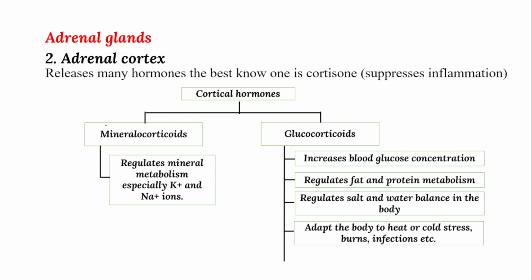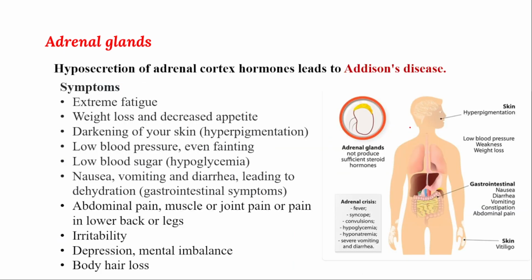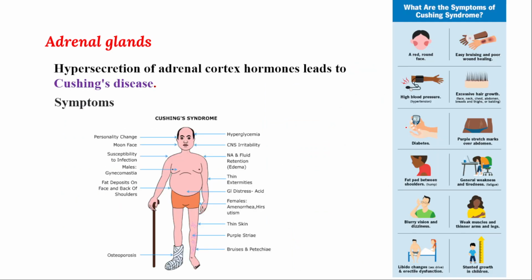Abnormal function of glucocorticoids leads to increase or decrease in blood sugar level, hyperglycemia, hypoglycemia, and restlessness, tiredness, fatigue and other symptoms. Less secretion gives rise to Addison disease, and over secretion gives rise to Cushing disease.